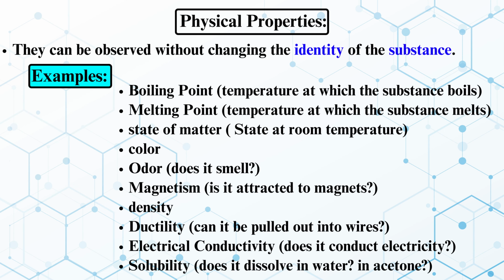Now we talk about the physical properties. They can be observed without changing the identity of a substance. Examples: boiling point, the temperature at which the substance boils. Melting point, the temperature at which the substance melts. States of matter, the state at room temperature. Color and odor, does it smell.